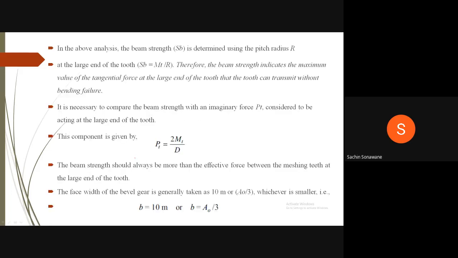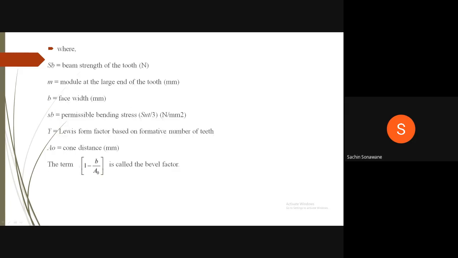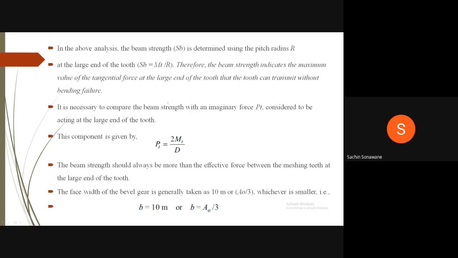Therefore, in the above analysis, the beam strength SB is determined using the pitch radius capital R at the large end of the tooth, that is SB is equal to MT divided by capital R. Therefore, the beam strength indicates the maximum value of the tangential force at the large end of the tooth that the tooth can transmit without bending failure.